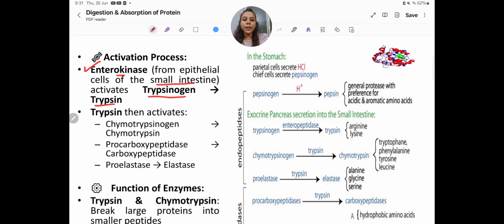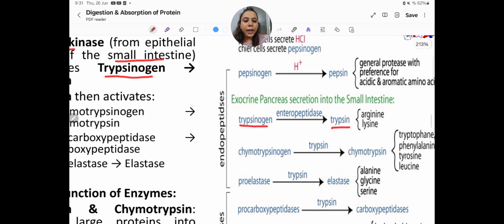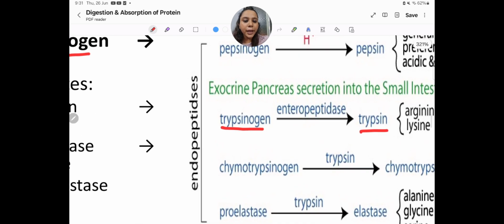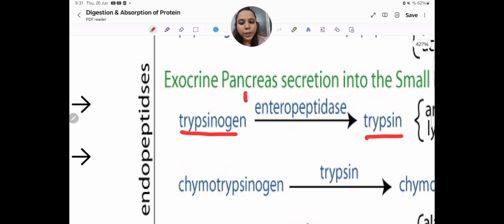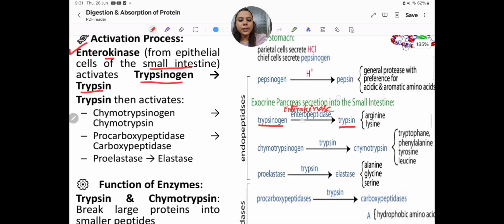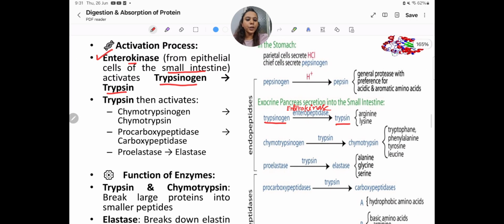Trypsinogen is the inactivated form and trypsin is the active form. Enteropeptidase is another name for enterokinase. So this trypsinogen to trypsin conversion occurs by enterokinase, which is secreted from the epithelial cells of the small intestine.